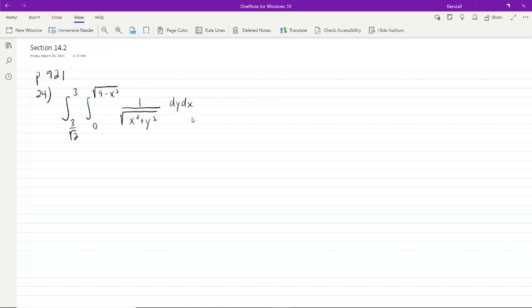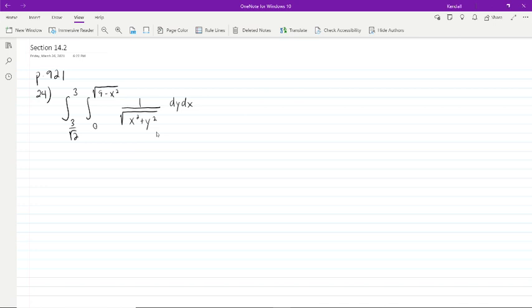All right, so our first order of business whenever we're being told to convert an integral that we're already given is to sketch the region. They're telling us in the directions to change to polar coordinates, because we would probably run into difficulties if we tried to evaluate this integral as is in rectangular coordinates.